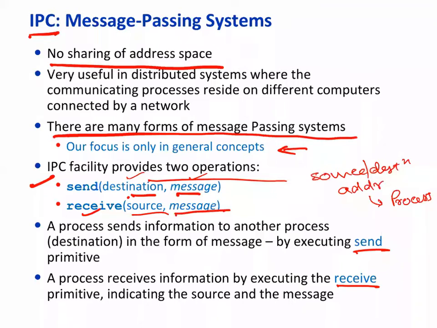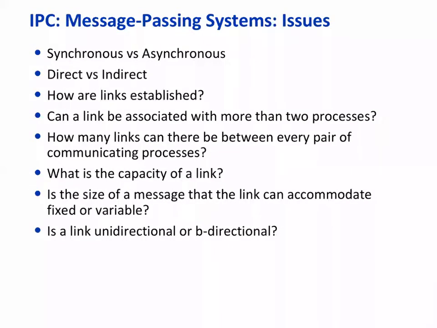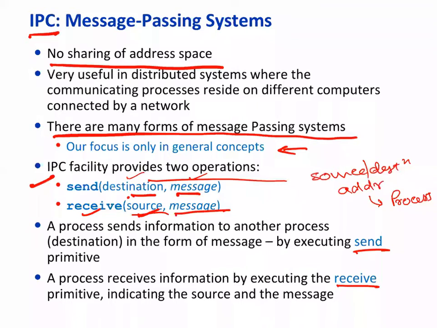Similarly, the source address is to be defined, so that the receiving process knows from where it is getting the message. Now there are various kinds of... Sir, by destination and source, do we mean process ID or something? Right now, to simplify our discussion, we are talking about process ID: source process ID and destination process ID. We are thinking right now only about communication within a machine.